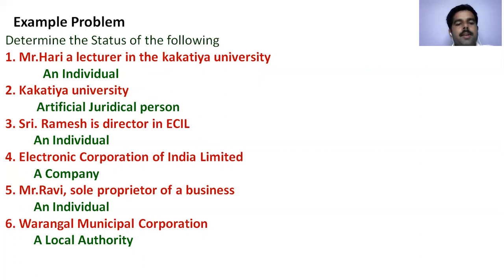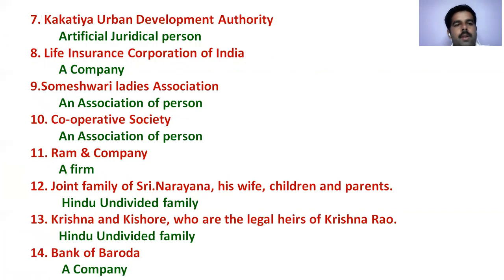Sri Ramesh is a director in ECIL. Again, he is an individual. Electronics Corporation of India Limited, a company. Mr. Ravi, sole proprietor of a business, an individual. Warangal Municipal Corporation, a local authority. Observe these six questions carefully, then you will get a good idea regarding a person, regarding those seven personalities. The next one, Kakatiya Urban Development Authority, artificial judicial person. Life Insurance Corporation of India, a company.